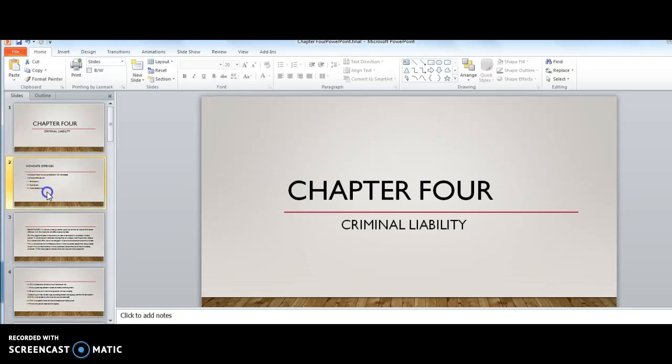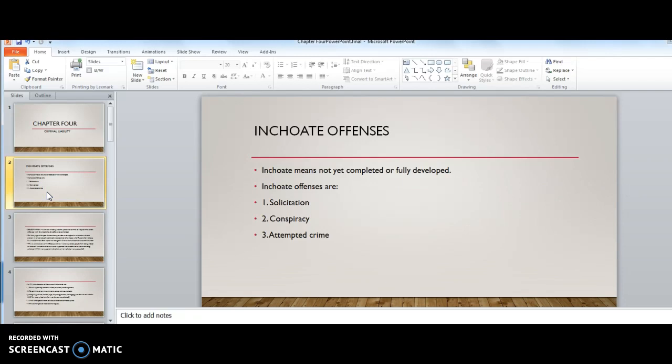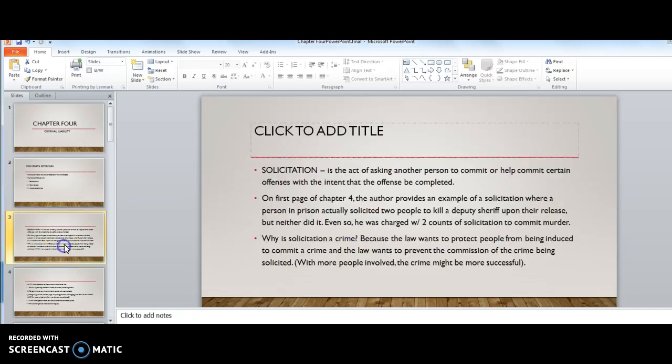So first we're going to talk about inchoate offenses. Inchoate means not yet completed or fully developed. These offenses involve solicitation, conspiracy, and attempted crimes. Solicitation is the act of asking another person to commit or help commit certain offenses with the intent that that offense be completed.